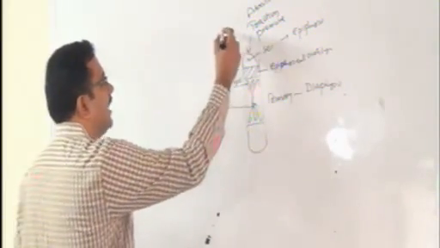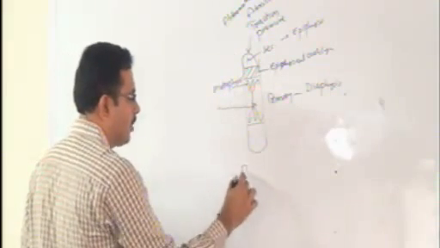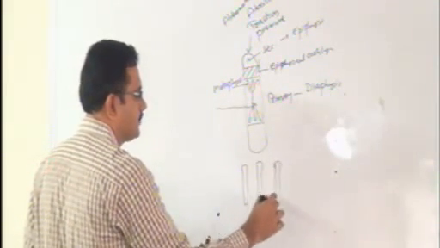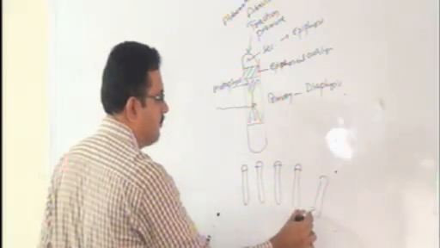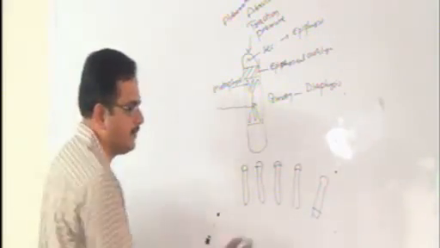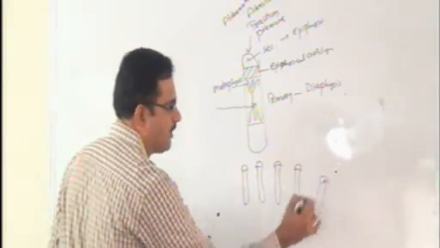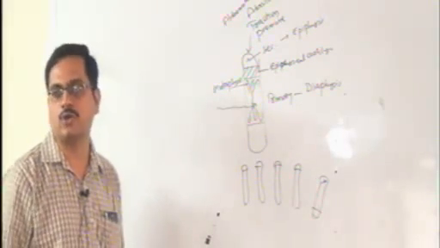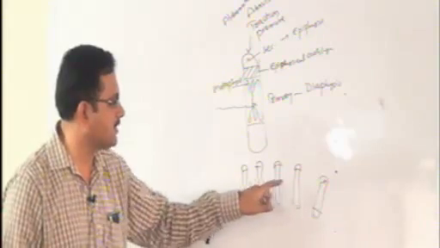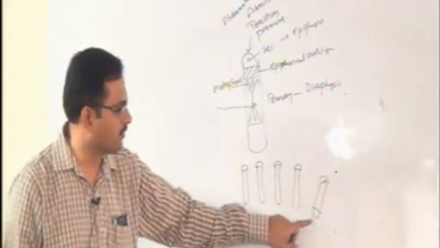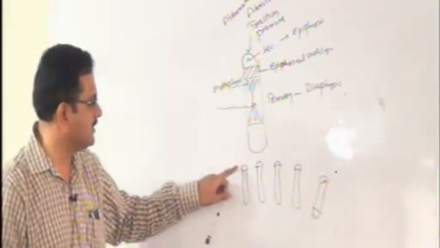Sometimes you may find another epiphysis called aberrant epiphysis. Usually for all the metacarpals, epiphysis is at the distal end. For the first one, you find epiphysis at the proximal end. Sometimes in addition to the proximal epiphysis of the first metacarpal bone, you find an epiphysis at the distal end. That is what you call aberrant supernumerary epiphysis. So normally for all the metacarpals, epiphysis is at the distal end. For the first metacarpal bone, epiphysis is at the proximal end. This is called base, this is called head.